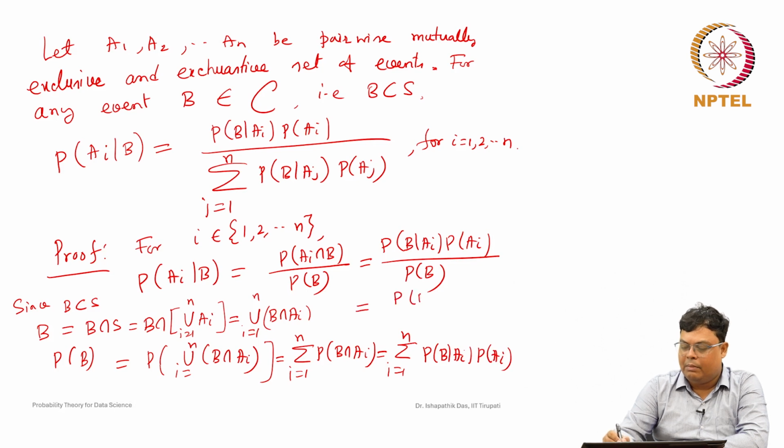So, finally we get the Bayes theorem, B given ai into probability of ai.